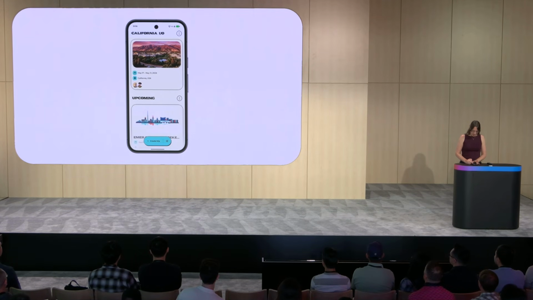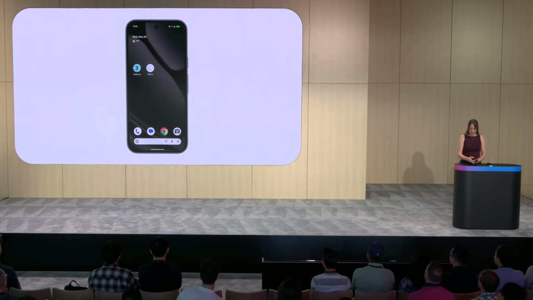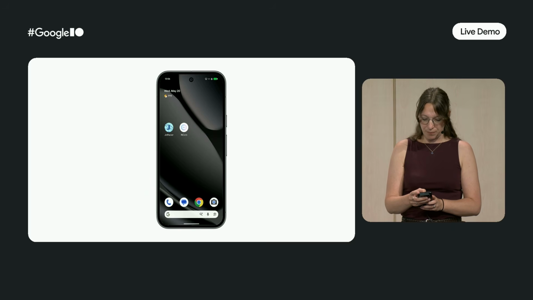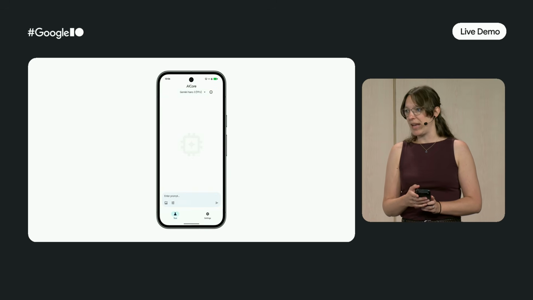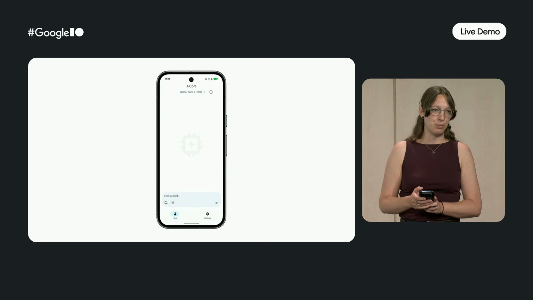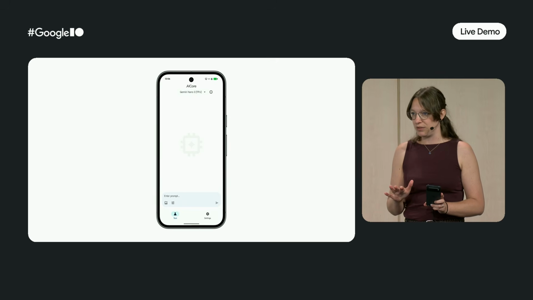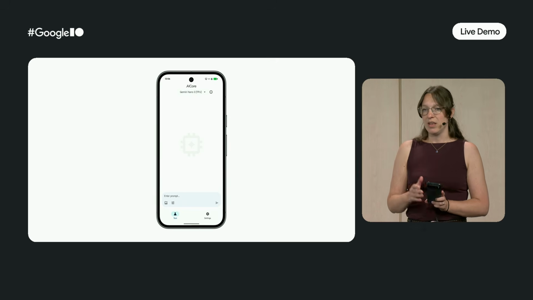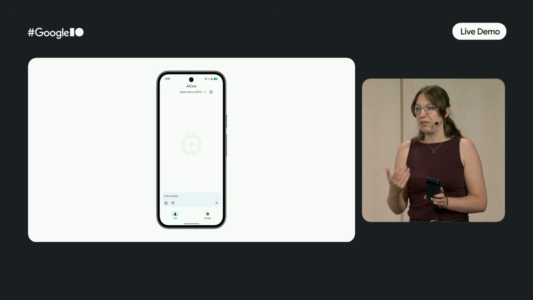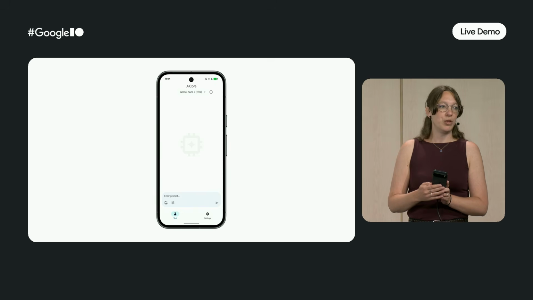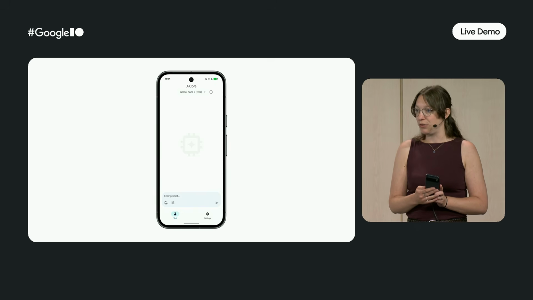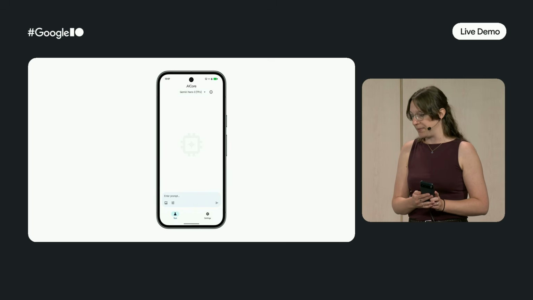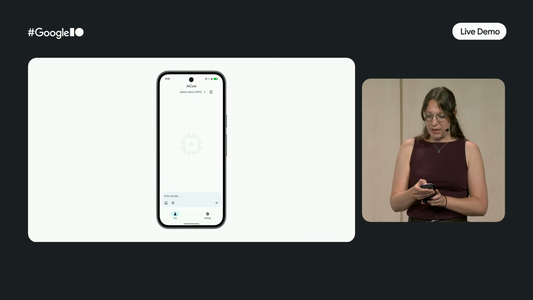So in order to do that, I'm going to close my Jetpacker app for a second, and I'm going to go into the AI Core app. So as you can see, there's an app here that's called AI Core. And you can get that app if you join the AI Core developer preview. So this is not something that every Android user sees, but if you join the developer preview, you get access to this app. It is available on all devices that support AI Core. And if you don't have a physical device with that model running, you can also go to Android Studio and use the Gemma 4 model there. So let's have a look at the AI Core app.